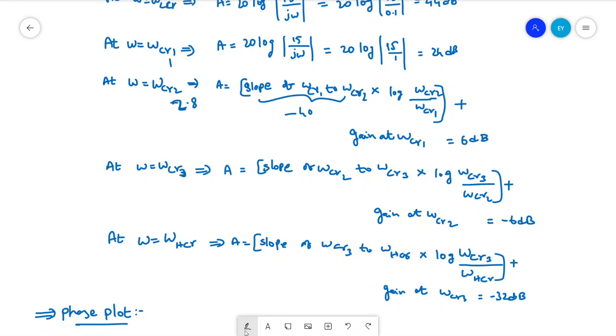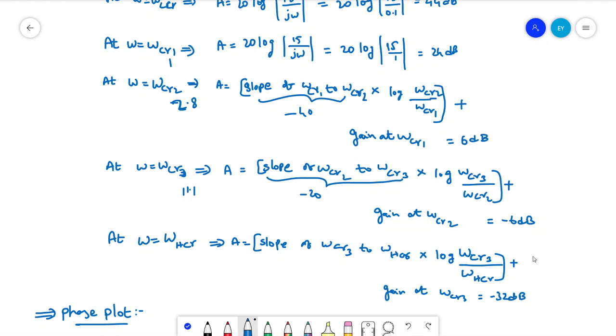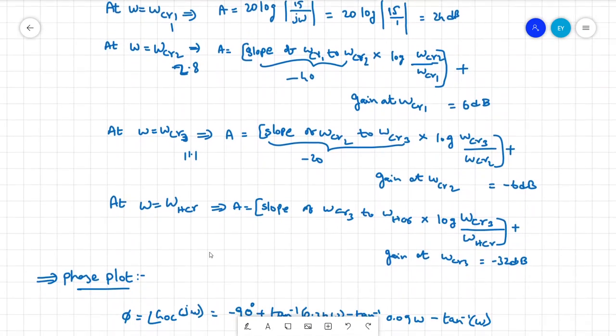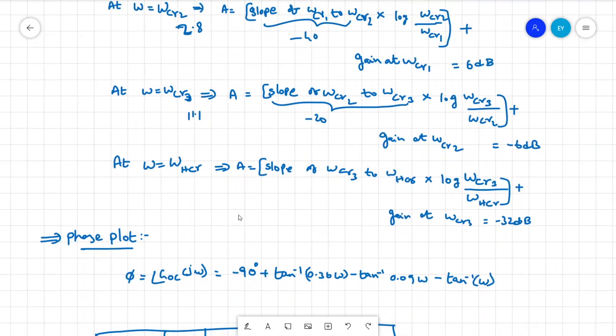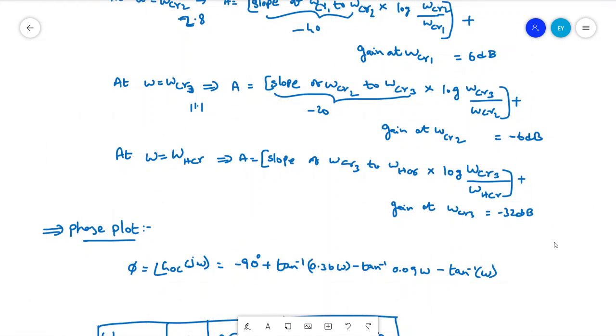Therefore, compute omega CR3 as 11.1, and omega CR2 is 2.8. Then gain at omega CR2 is 6 dB. If we compute, we'll get minus 6 dB. Similarly, for the higher corner frequency, we'll get minus 32 dB.